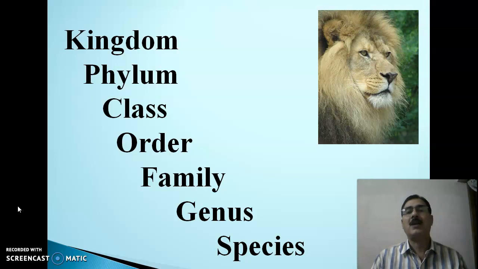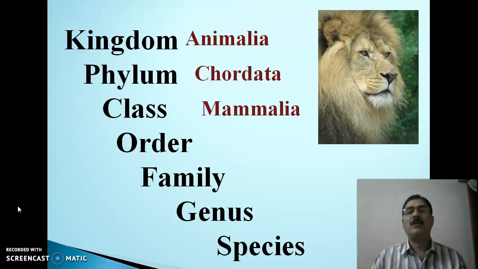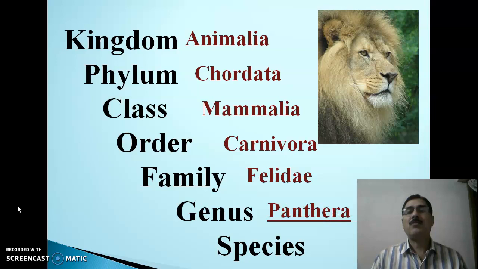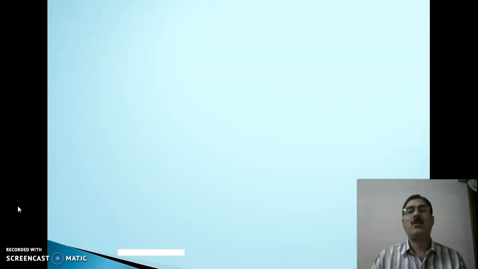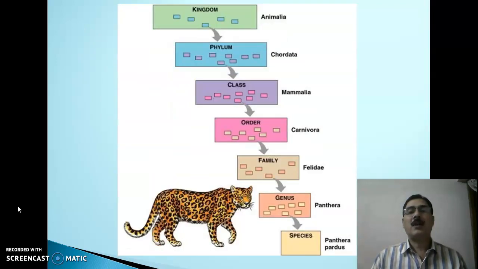And take the example of the lion with kingdom Animalia, phylum Chordata, class Mammalia, order Carnivora, family Felidae, genus Panthera, and species leo. We can take another example of an animal, again from the mammals of the family Felidae, Panthera pardus.